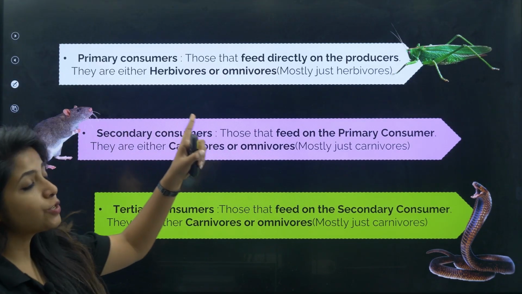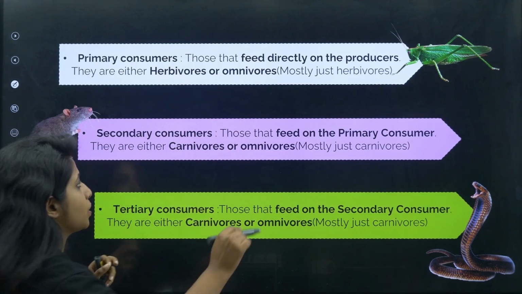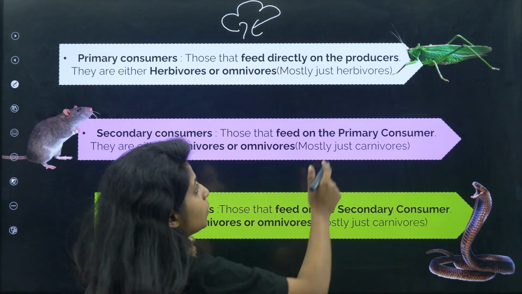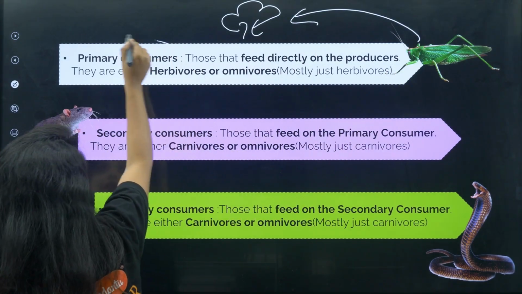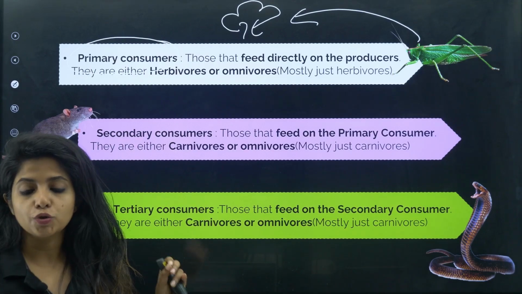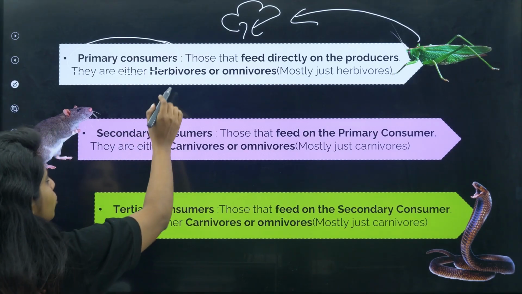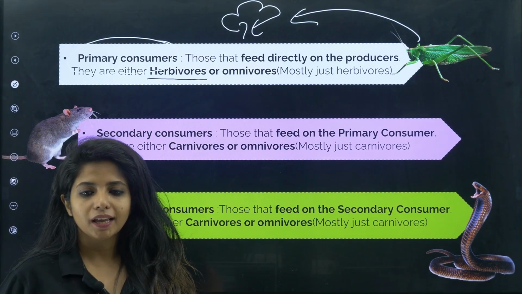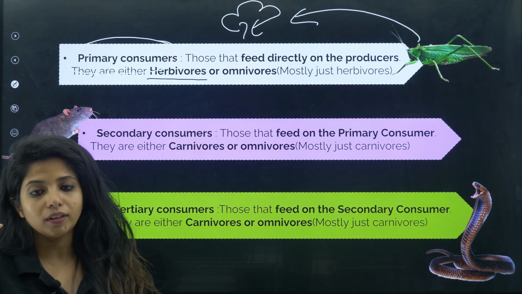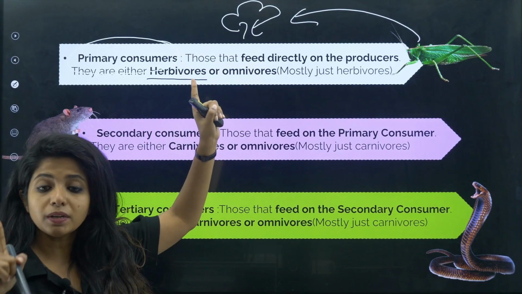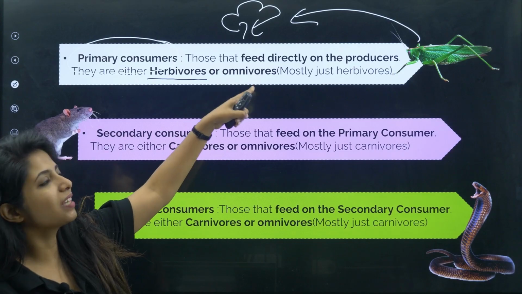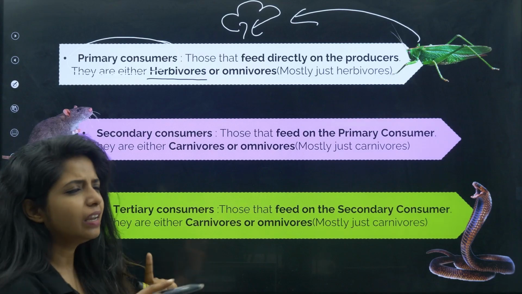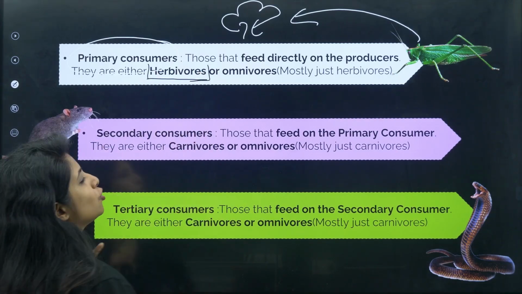So primary consumers are the ones that feed directly on the producers. What do you mean by producers? You know, right? They are plants. So they are the ones that produce the food. Now the ones that directly feed on the plants will be coming under this particular category. That is what? Primary consumers, and they obviously have to be herbivores. Only herbivores will be eating plants. Carnivores, do they go and eat plants? No, very rarely. So it is herbivores which feed mostly on the plants. So the first primary consumer will always be a herbivore, or it can be an omnivore as well. Omnivore means the ones that eat both plants as well as animals. But let's just think it to be a herbivore.